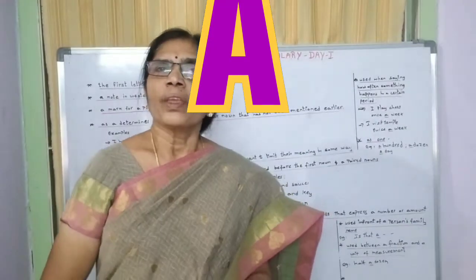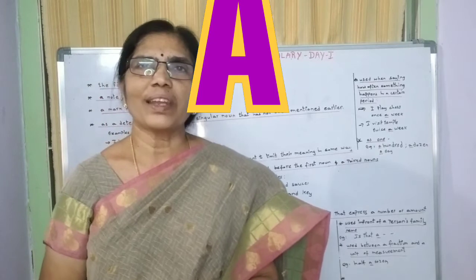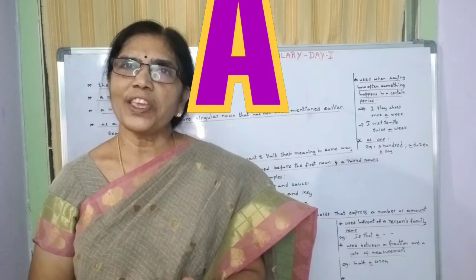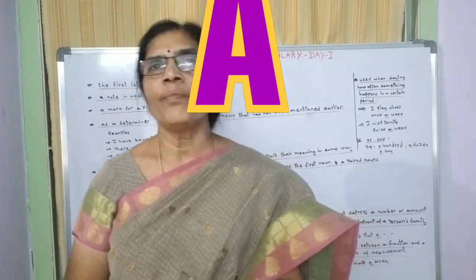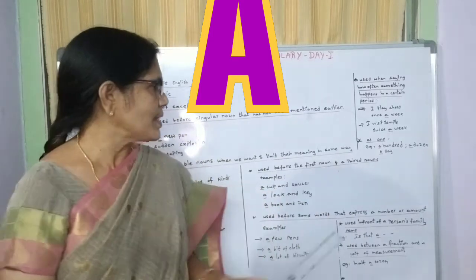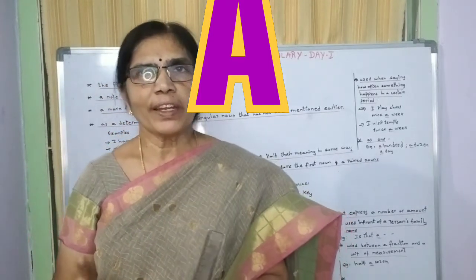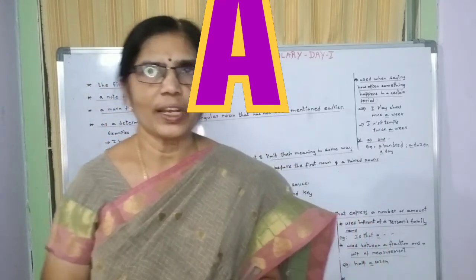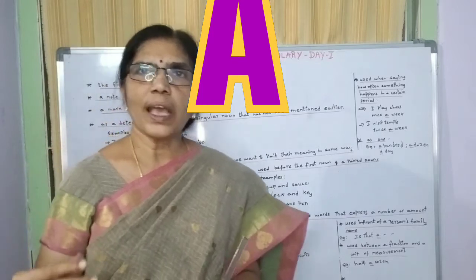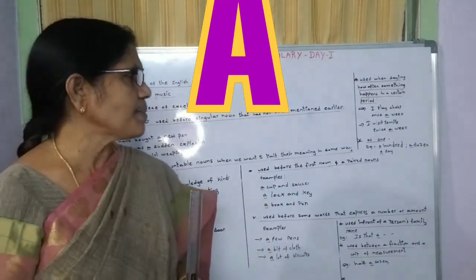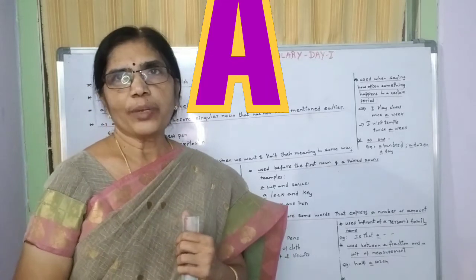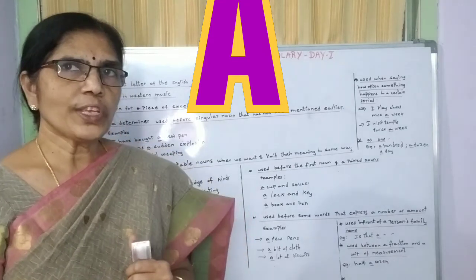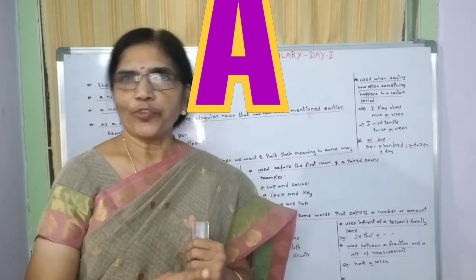And finally, a denotes one, number one. That means a dozen, 1 dozen. Instead of saying 1 dozen, we can say a dozen bananas. In the same way, instead of saying 1 kilo, we can say a kilo. Instead of saying 1 meter, we can say a meter. Instead of saying 1 rupee, we can say a rupee. And at the same time, sometimes after a fraction before a unit, half a dozen. So we use it before the unit, not before the fraction.